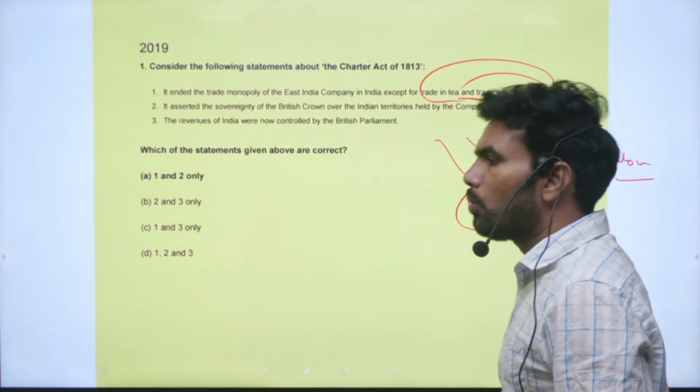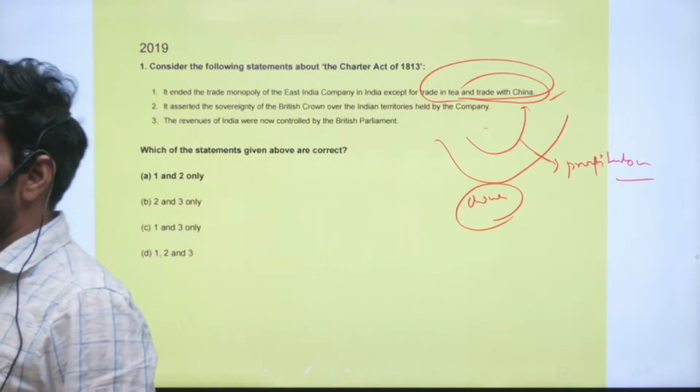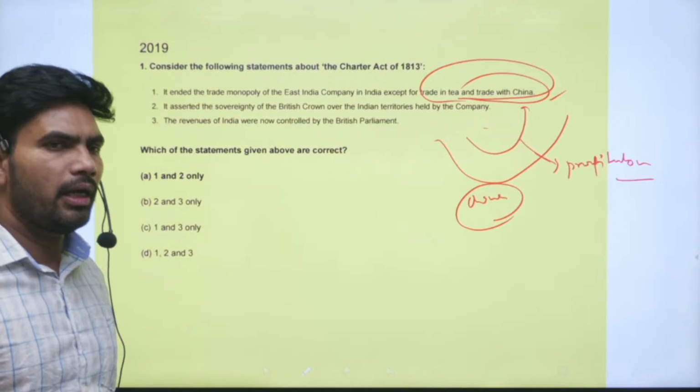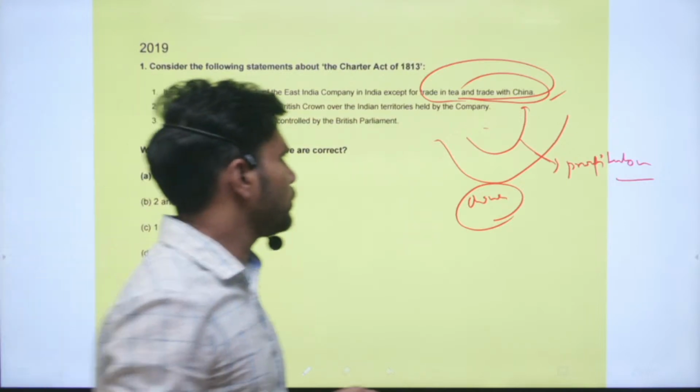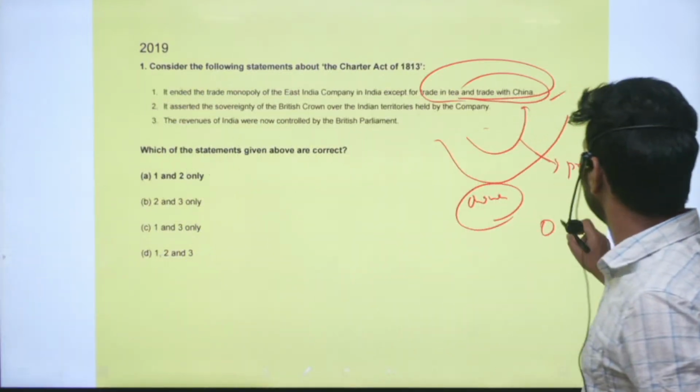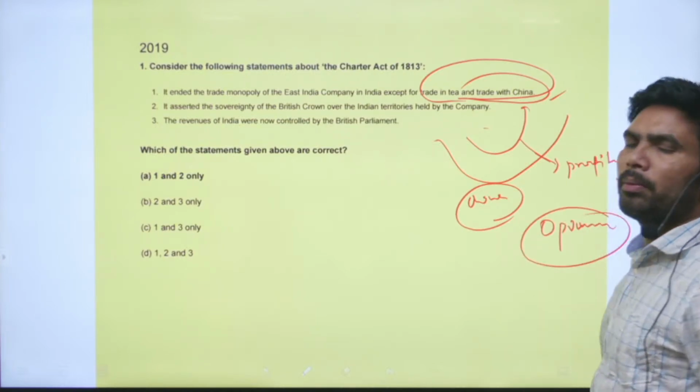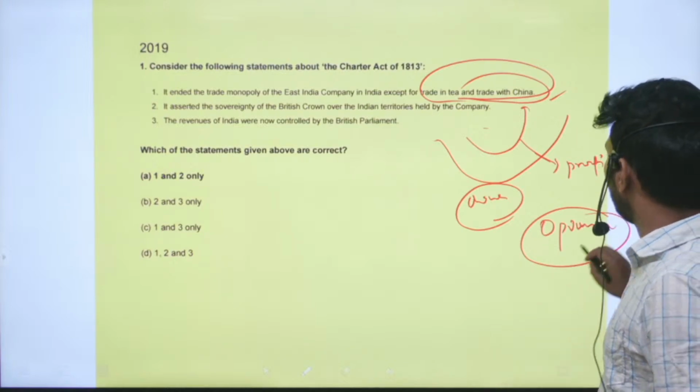Right. So what was the East India Company selling to people of China? It is the opium. Opium was being sold to Chinese. So most of the people have turned addicts to opium.